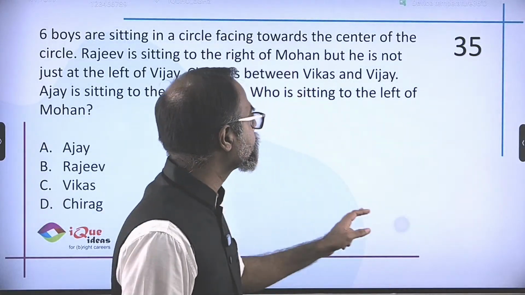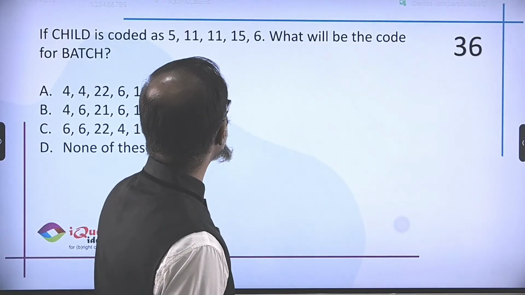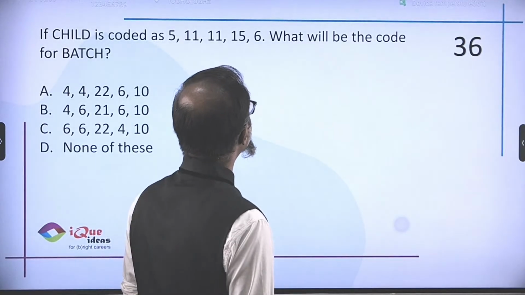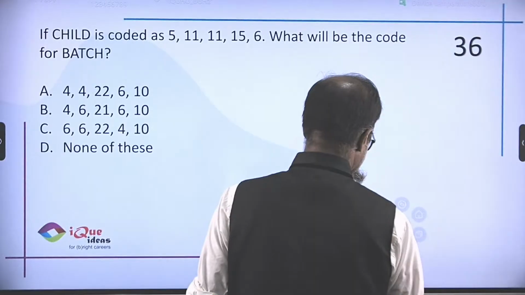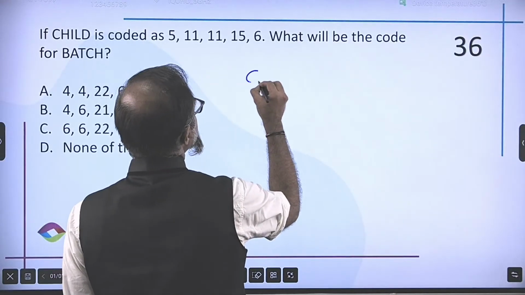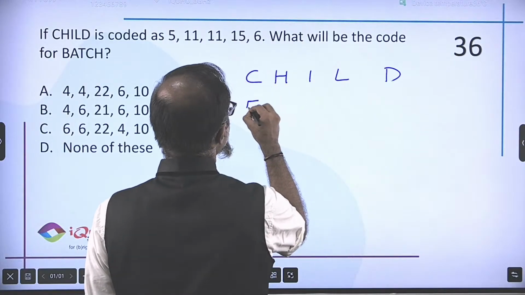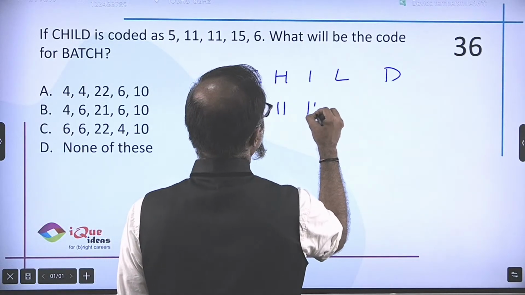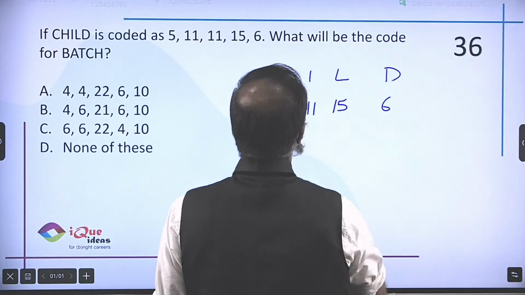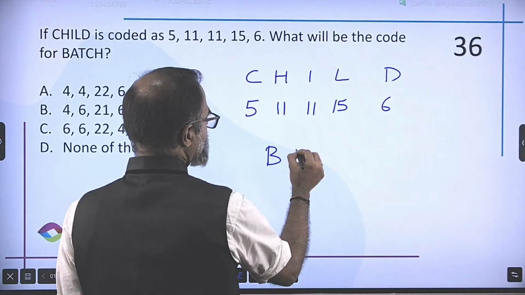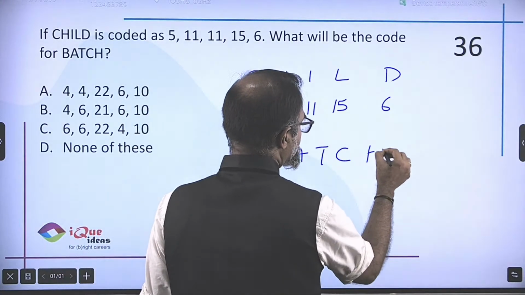Okay. Now, child is coded as 5, 11, 11, 15 and 6. It says child is coded as 5, 11, 11, 15 and 6. What will be the code for batch?